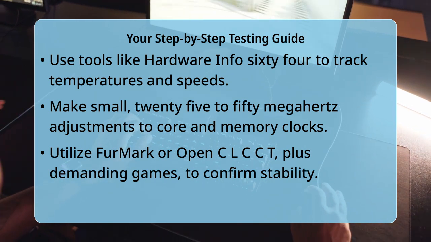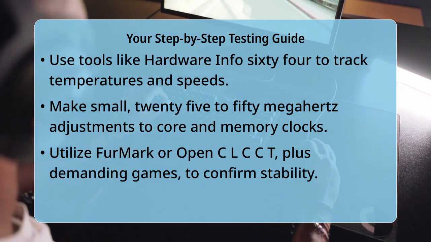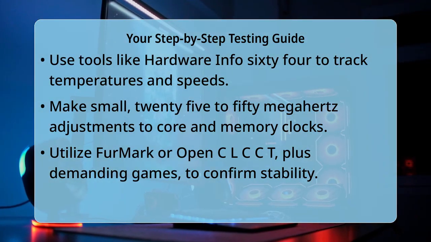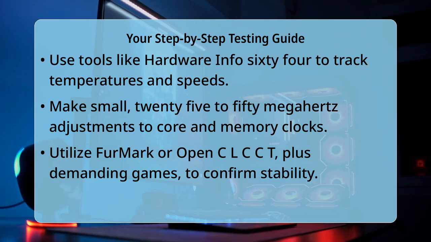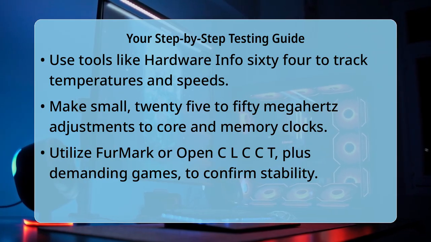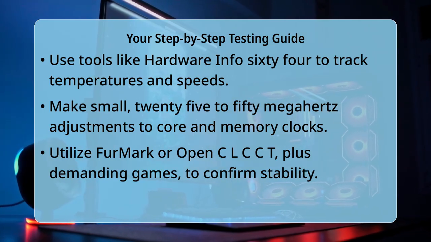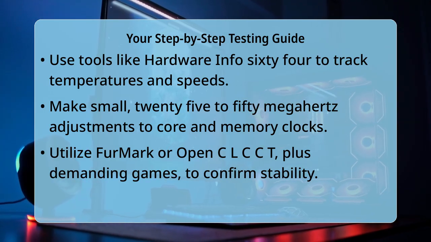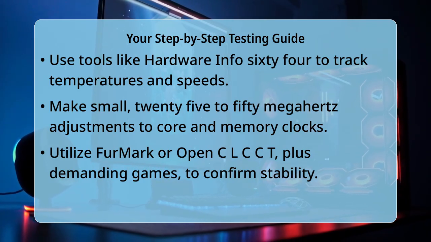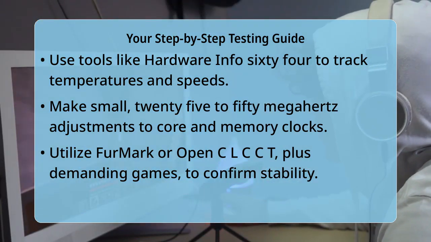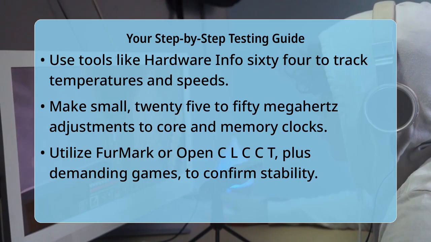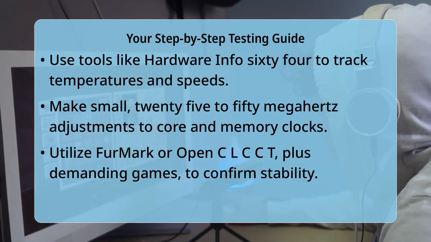For general stability, programs like Furmark or OpenCL are popular choices. Furmark is known for its intense synthetic workload that generates a lot of heat, which is great for finding thermal limits. OpenCL offers various tests including shader, 3D, and VRAM tests. For a more real-world scenario, you should also test with demanding games you regularly play for at least 30 minutes to an hour. Pay close attention during these tests for any visual anomalies like flickering textures, colored dots appearing on screen, or sudden game crashes.